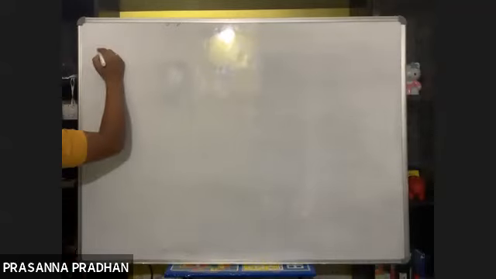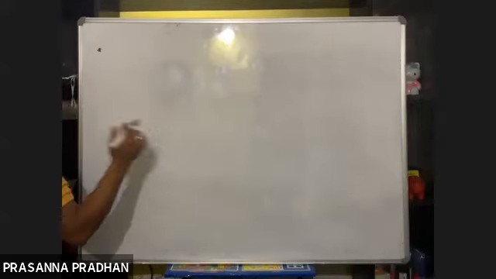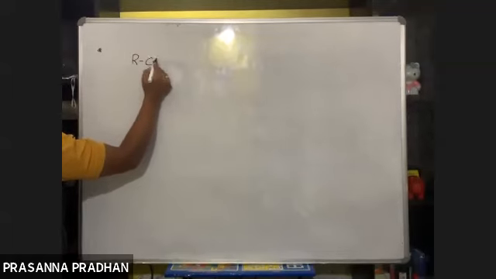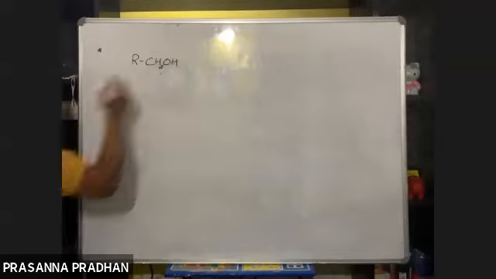Reactivity towards the halogen acids. I hope you guys remember this. So if we have a 1 degree alcohol, suppose we have a 1 degree alcohol like this, RCH2OH.